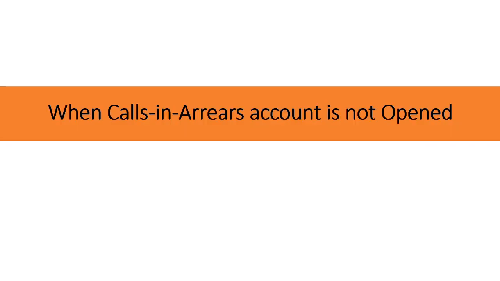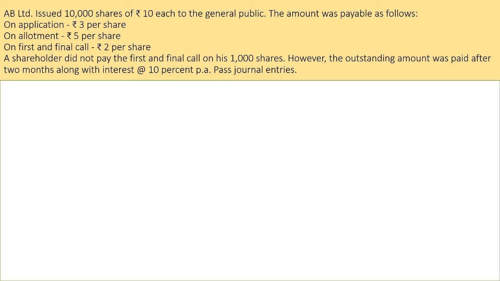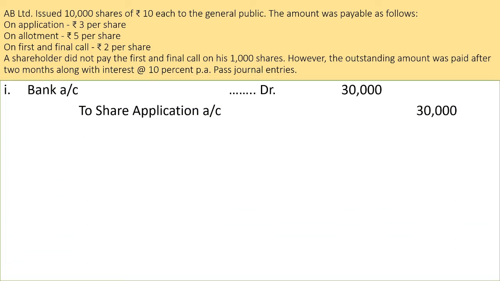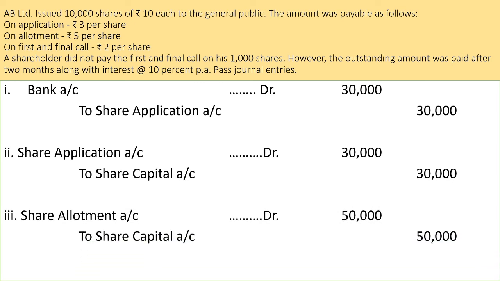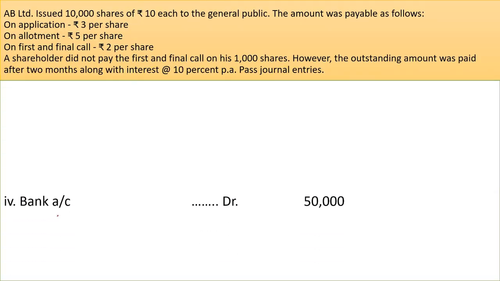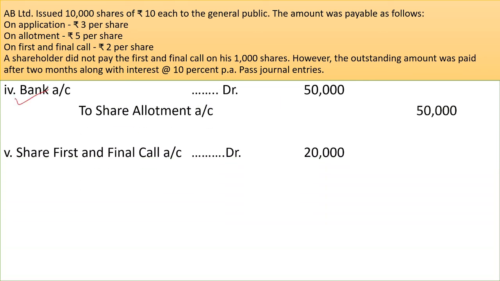Let us discuss the journal entries when the calls in arrears account is not opened. Okay, so the same statement, first 5 journal entries will be exactly the same: for receiving application money, for transferring share application money to share capital account when allotment money becomes due, 4th journal entry, when company receives the amount of allotment money, 5th journal entry, when first and final call becomes due.